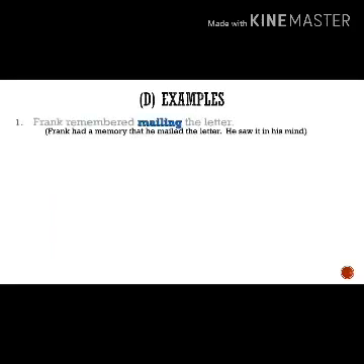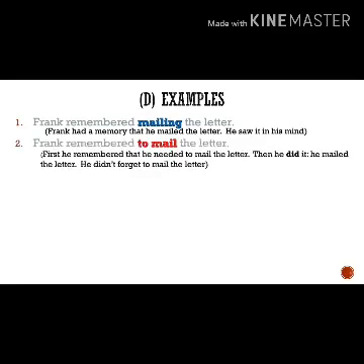Number 1. Frank remembered mailing the letter. Frank had a memory that he mailed the letter; he saw it in his mind. Instead, if we use remembered to, like Frank remembered to mail the letter, this means that first he remembered that he needed to mail the letter. Then he did it. He mailed the letter. He didn't forget to mail the letter.